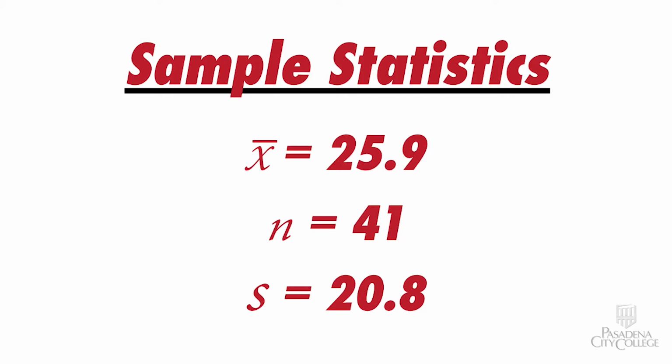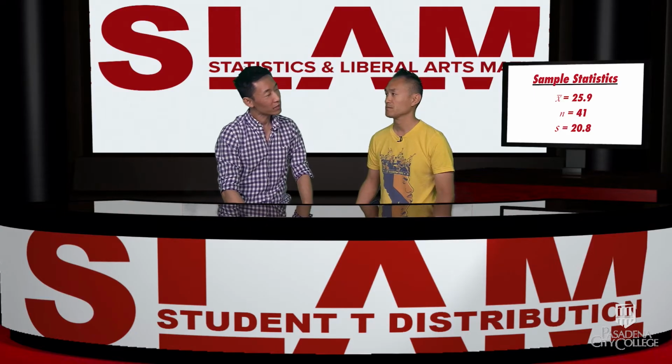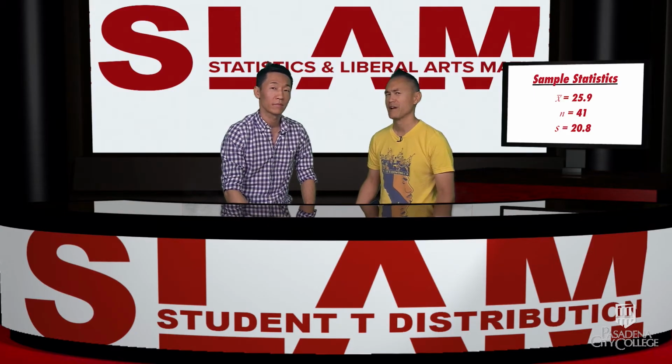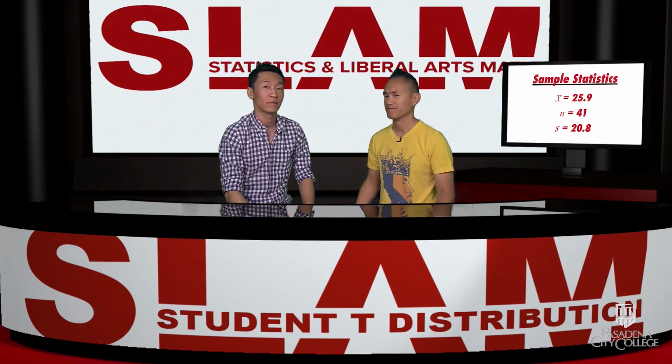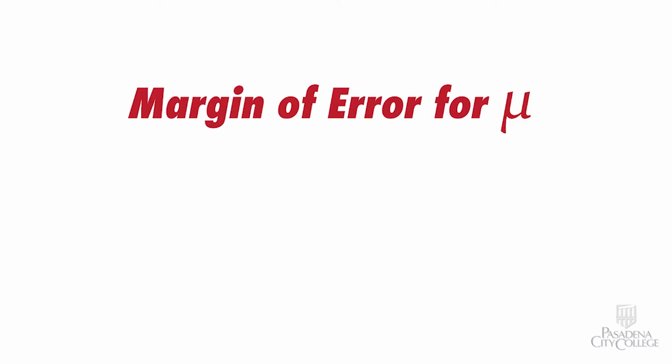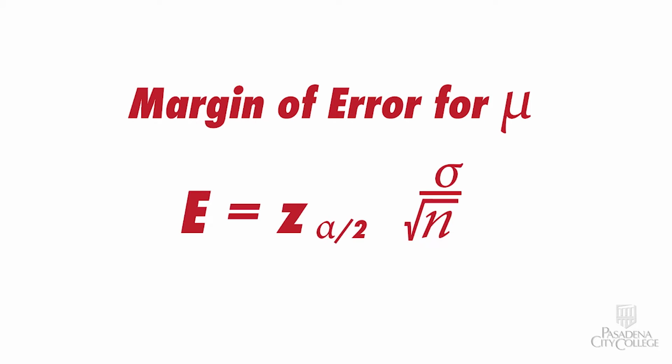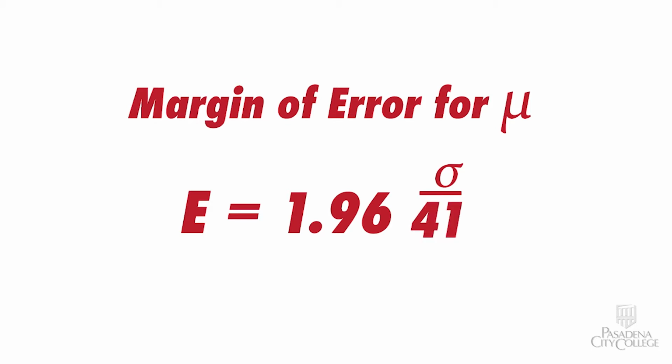Now we need the margin of error. Do you remember what we did for margin of error last time? Yeah, we used the margin of error formula, right? In our margin of error formula, we first have the critical value z alpha over 2. Z alpha over 2 comes from the normal distribution corresponding with 95% confidence, and that's going to be 1.96. Next, we have our sample size, which is 41, and that goes in the denominator.